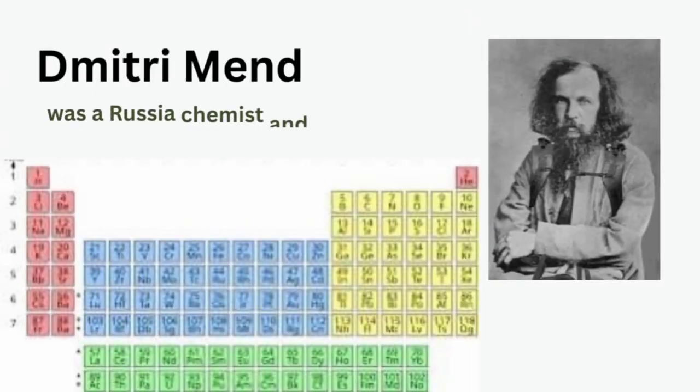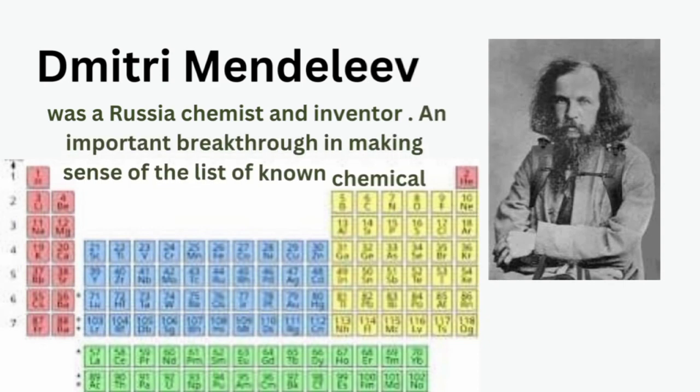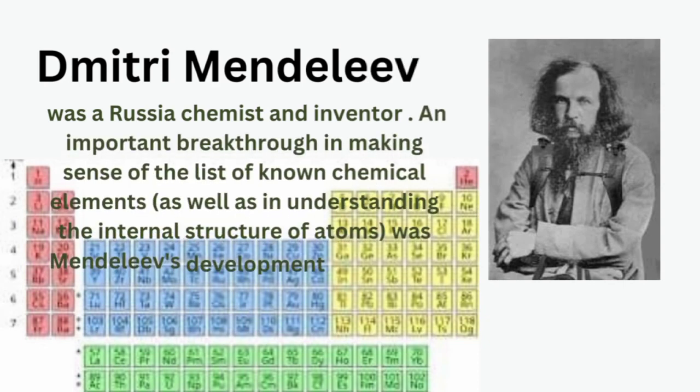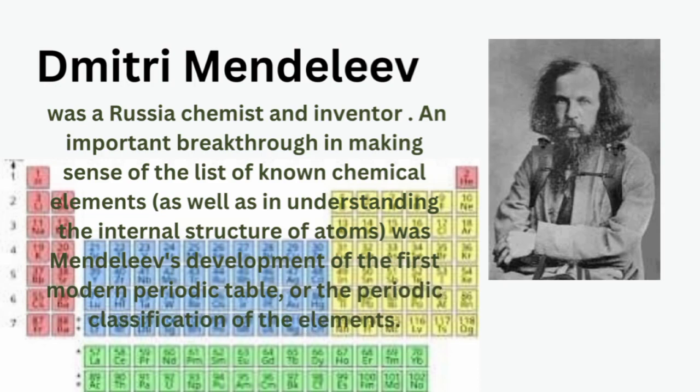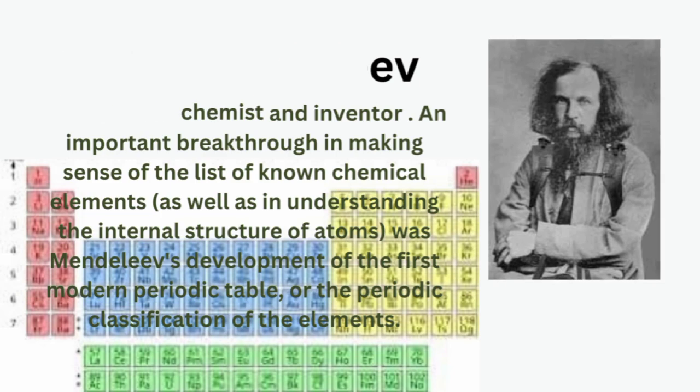Dmitry Mendeleev was a Russian chemist and the inventor of the periodic table. An important breakthrough in making sense of the list of known chemical elements was Mendeleev's development of what became the modern periodic table, or the first periodic classification of elements.